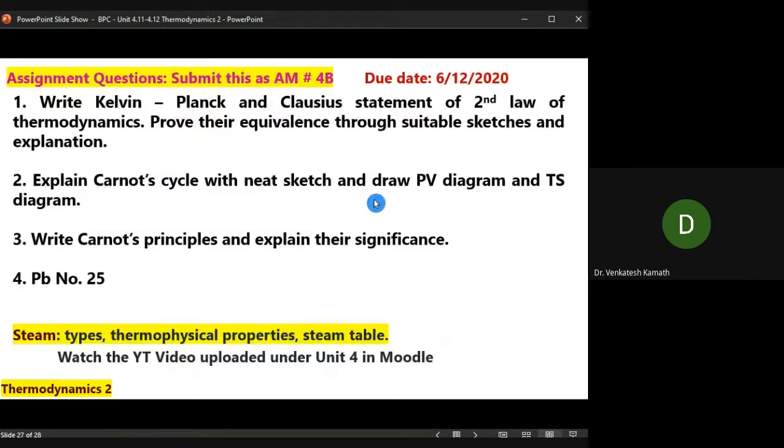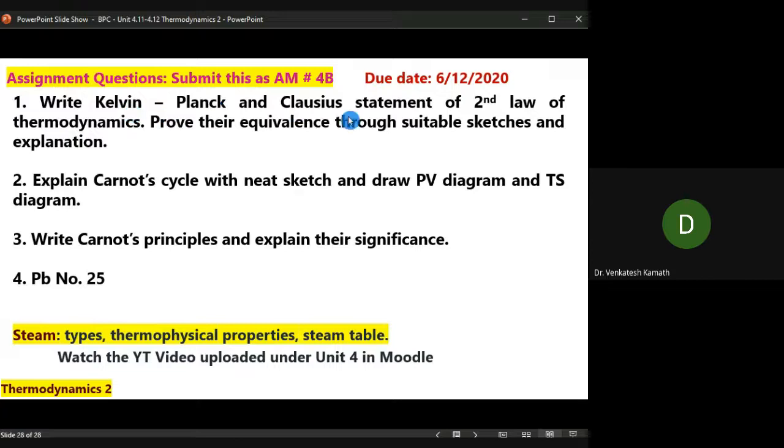Fine. Here is a certain thing that I need to tell you. There are 4 questions I'm giving you as assignment 4B. I'm just extending by one more day. You were supposed to do it yesterday. So submit it by 7th of December, that is next Monday. The 4 questions may end up with maybe 2 or 3 pages, not more than that.